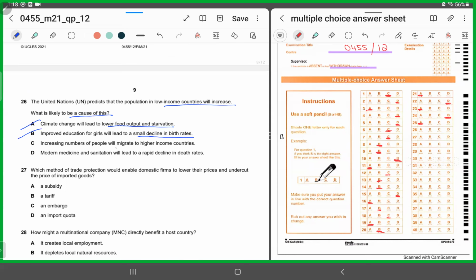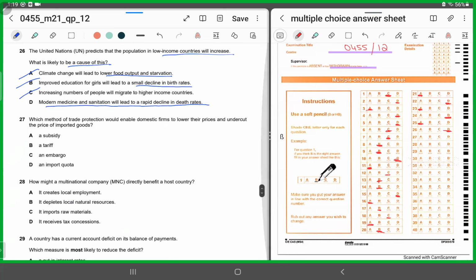If an increasing number of people migrate, the population is going to fall. Modern medicine and sanitation will lead to a rapid decline in the death rate. This is the reason why the population is going to increase, because healthcare is going to improve. So for 26, it has to be D.